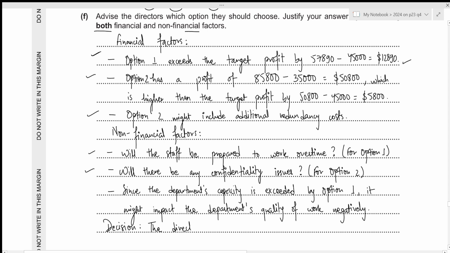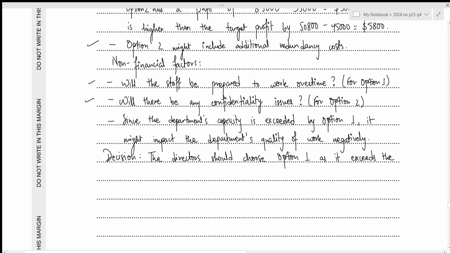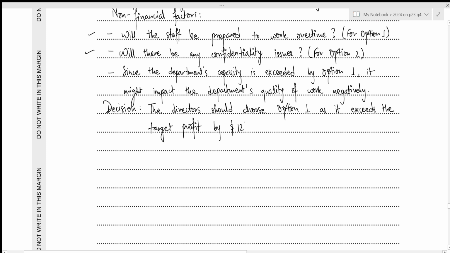The directors should choose option 1 as it exceeds the target profit by 12,890, which is more than that of option 2. Okay, that's all for this part.